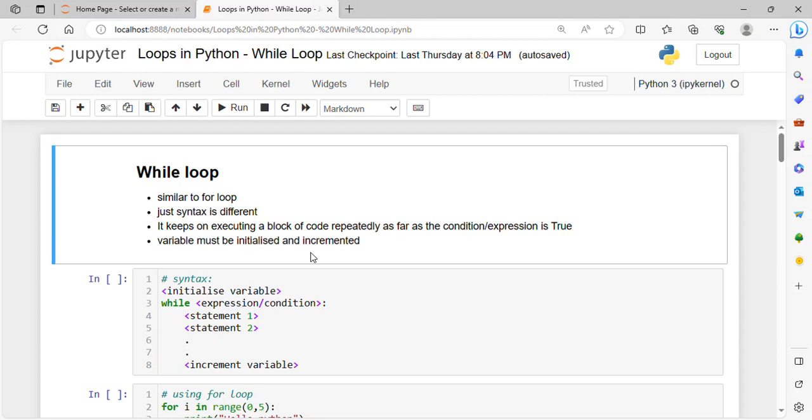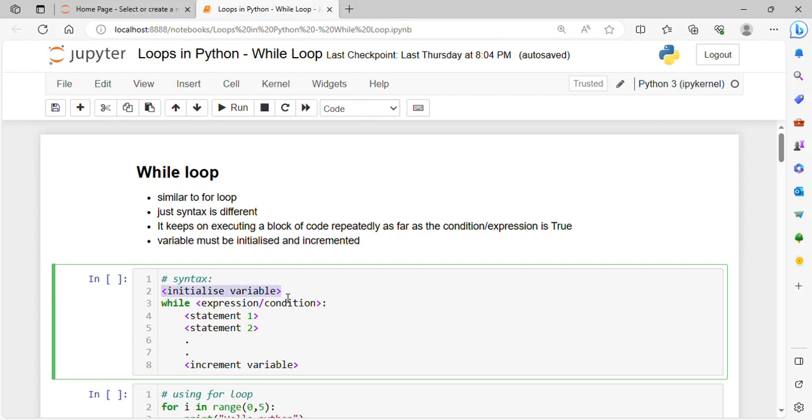At one particular iteration the condition will become false and then it will exit out of the loop. If you don't increment it, then it might go into an infinite loop. So we'll see the basic syntax of while loop.